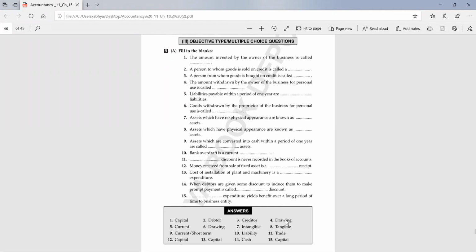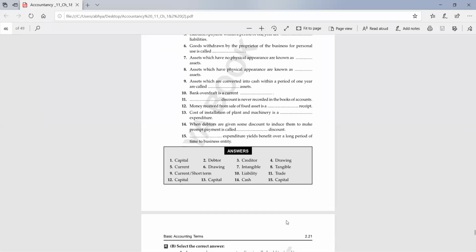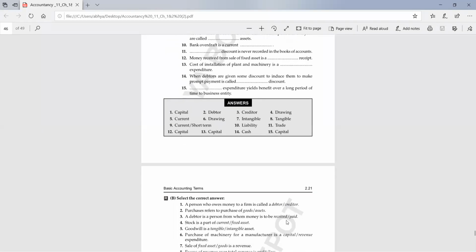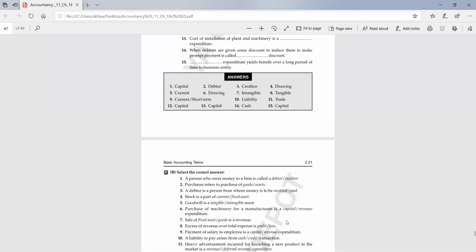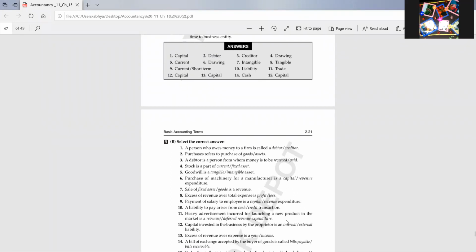Yes, capital expenditure. It's not deferred revenue expenditure. It's capital expenditure. Next, MCQ I'm going to show. Now you have to select the correct answer. Two answers are here. Read fast, Namish. A person who owes money to a firm is called a